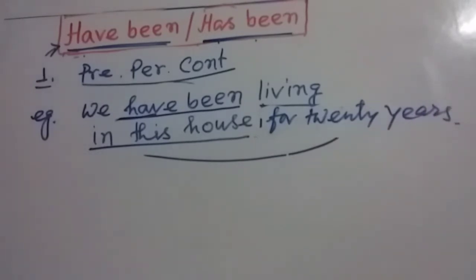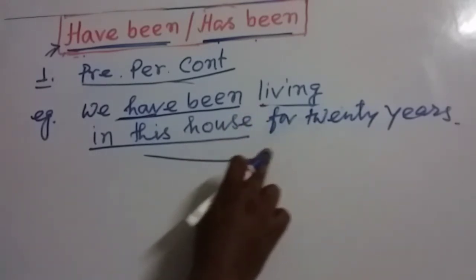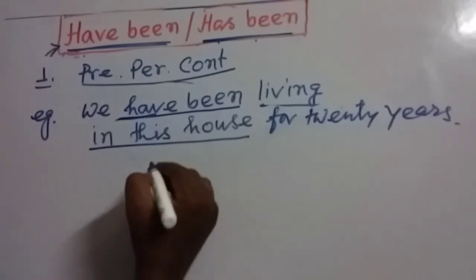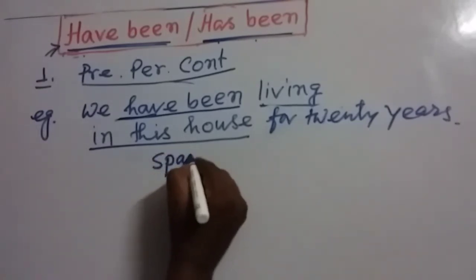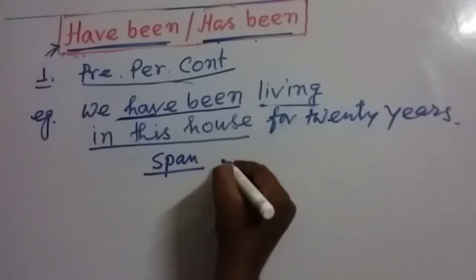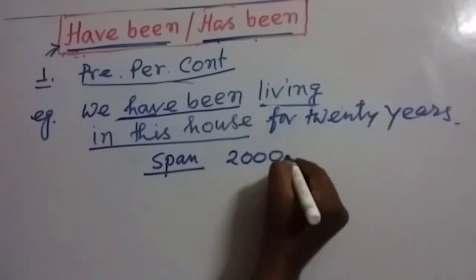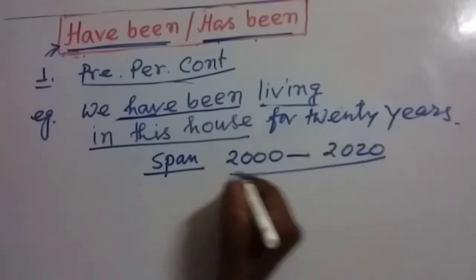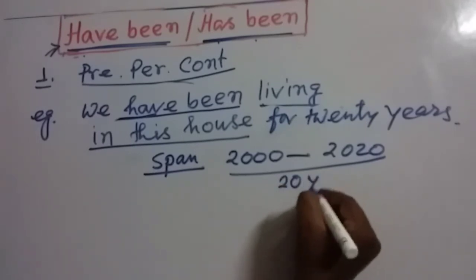And if it is a point of time, we have to write the preposition since. Now, what is a period of time or what is a point of time? Period of time means a span of time, just like this one. Suppose from 2000 to 2020, it means it's a span of 20 years.